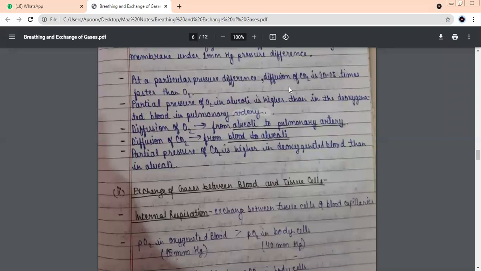At a particular pressure difference, diffusion of carbon dioxide is 20 to 25 times faster than O2. Movement of CO2 is taking place, movement of O2 is also taking place. But whose movement is faster, oxygen or CO2? CO2. And how much more is it? 20 to 25 times quicker. Just read the definition of diffusing capacity once, very quickly.